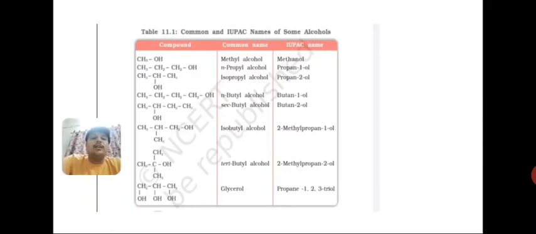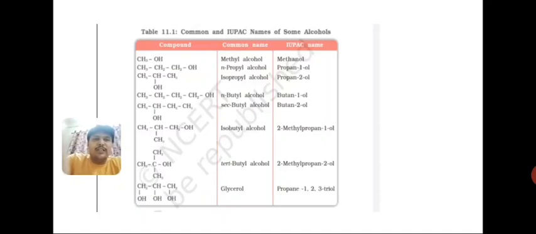Okay students, the only difference is if OH is present only once, then we withdraw the E of alkane, right? But when it is 2 times or 3 times present, then we cannot withdraw that E. We write the complete name with E, like propane, and suppose alcohol is at the first, second and third position, so we write propane 1, 2, 3 triol. You can see the last example, right? And in the above example, if it is present only once, we remove the E of that particular alkane. Okay students, and alongside, their common names are also given, right?